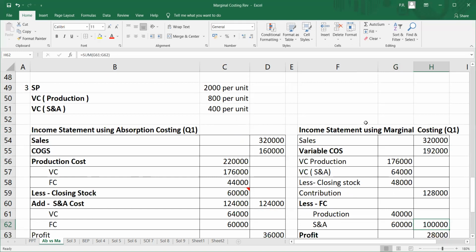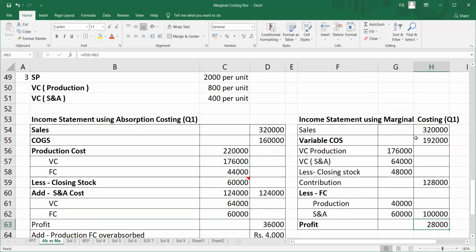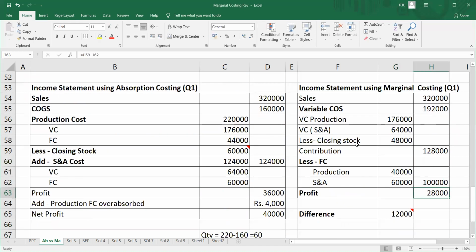Now over here, sales minus variable cost, I get the contribution. Contribution minus fixed cost, I'll get the profit. It comes to 28,000 rupees. Now there's a difference between 40,000 of profit as per absorption costing and 28,000 rupees of profit as per marginal costing. There's a difference of 12,000 rupees.